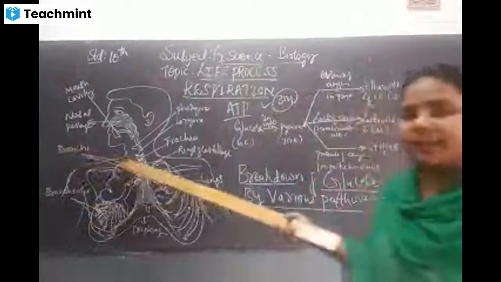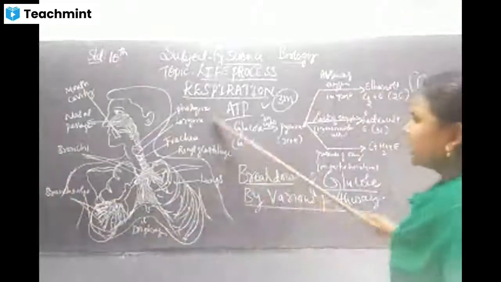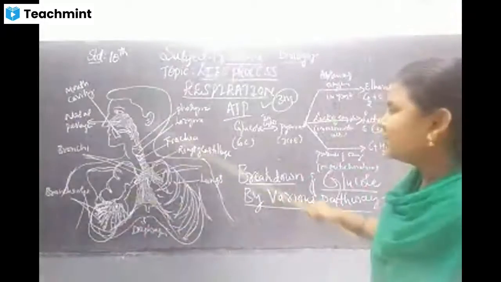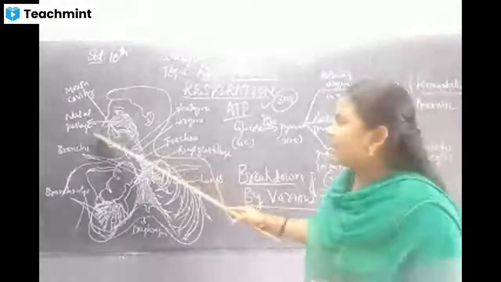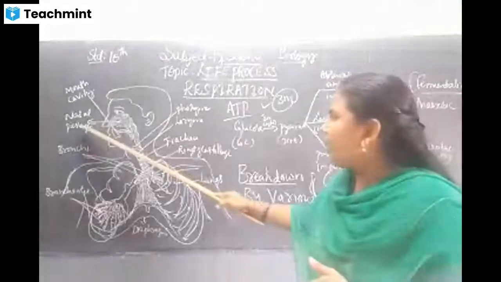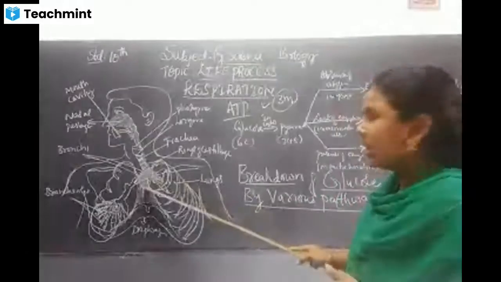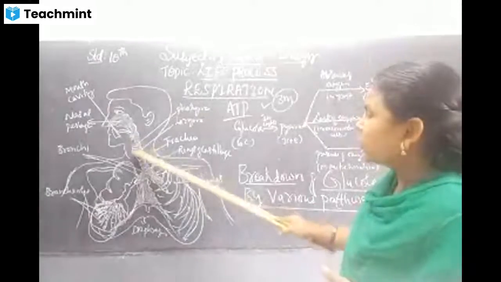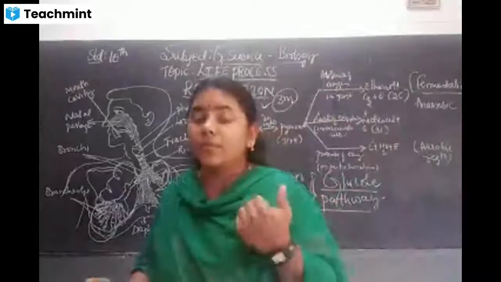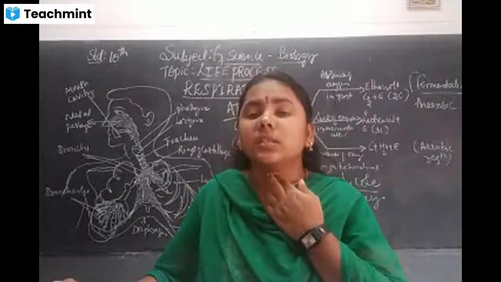Now look at this diagram. So what is this diagram? This diagram tells you the respiratory system of the human body. In this respiratory system, you can see, starting from the nasal passage, we are receiving the oxygen. After receiving the oxygen, it moves directly to the lungs through the tubes called the pharynx and larynx.